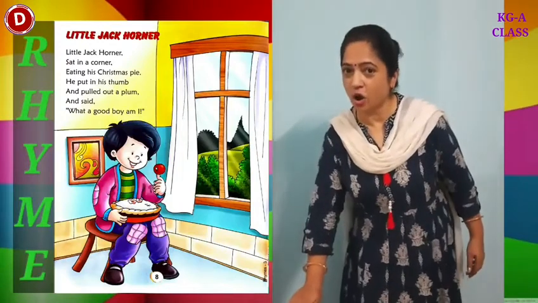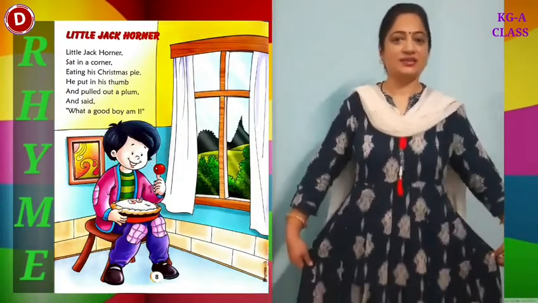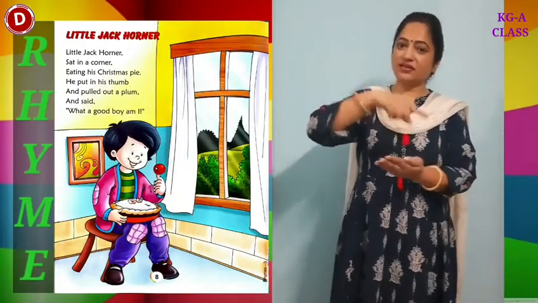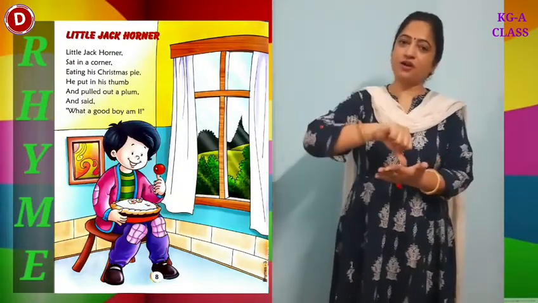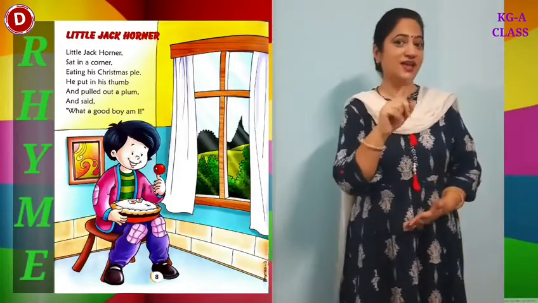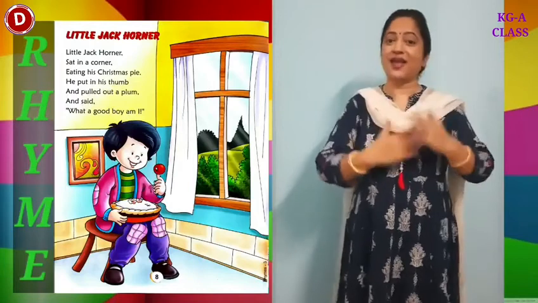Little Jack Horner sat in the corner, eating his Christmas pie. He put in his thumb and pulled out a plum and said, "What a good boy am I."